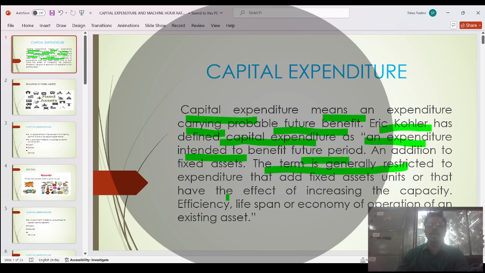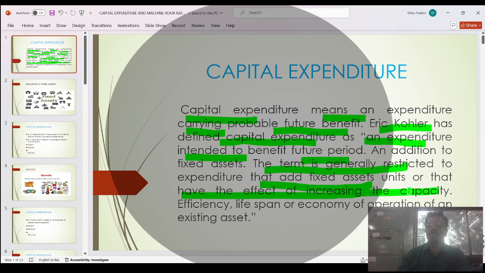When you make this expenditure, certainly you will get some income in the coming years. This is about fixed assets like plant and machinery, vehicles, tools, goodwill, stock, debtors. These are the assets in which you have to invest and you will get some benefit in the future. They have the effect of increasing capacity, and also increasing the efficiency of the machinery.